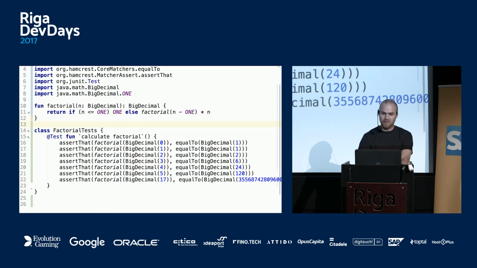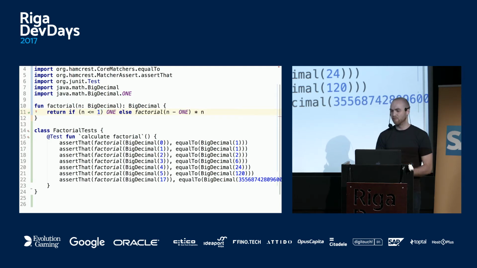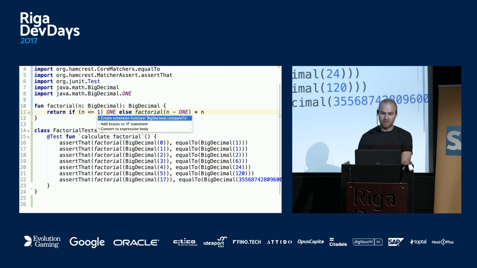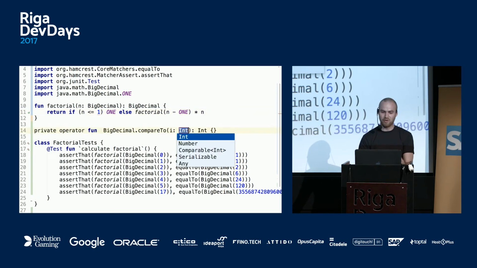So I'll move factorial up a little bit. And here the interesting thing is that we had to change integer literals to this constant 1. It would be nice though to write it something like this. And I guess like in Scala you would write an implicit conversion. In Kotlin you could do it with extension methods. So I'll do one quickly like this.